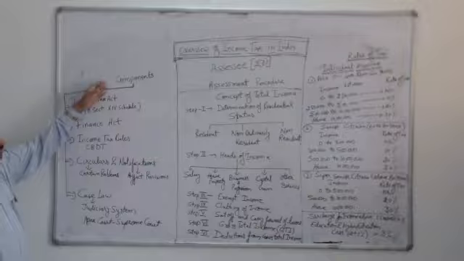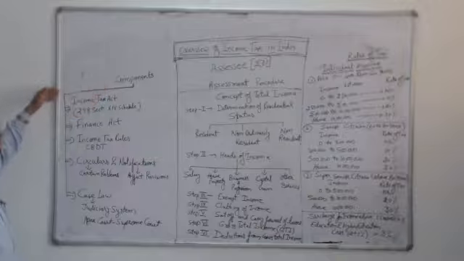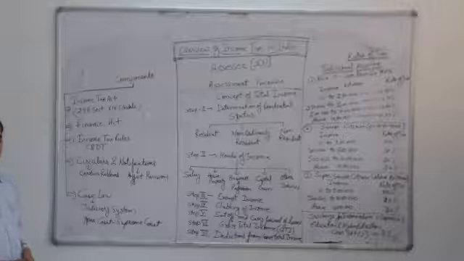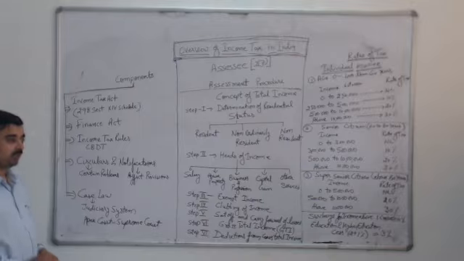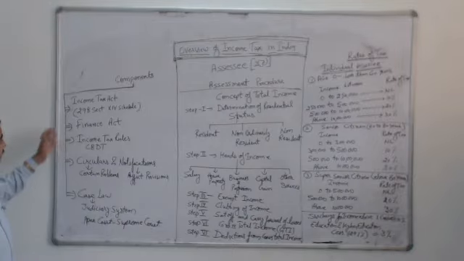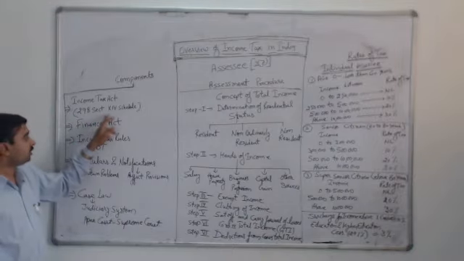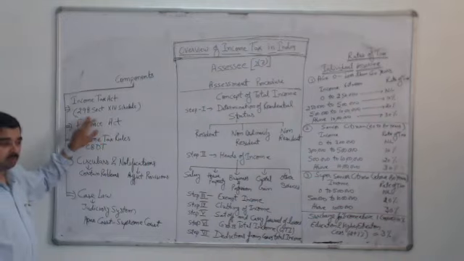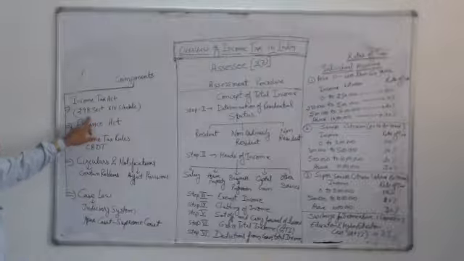The Income Tax of India is made up of 5 different parts. The first part is the Income Tax Act 1961. The Income Tax Act 1961 is applicable from 1st April 1962. This Act has 298 sections and 14 schedules. Under these schedules, all the details regarding the assessment procedure are given.